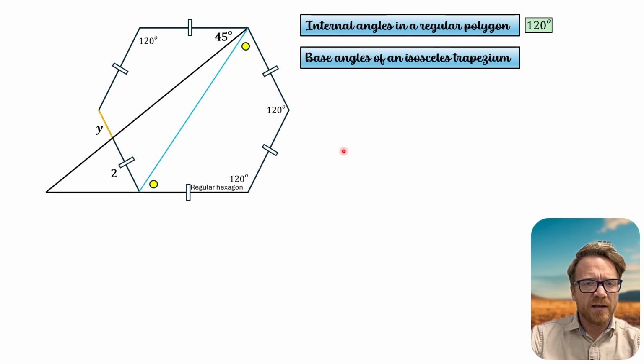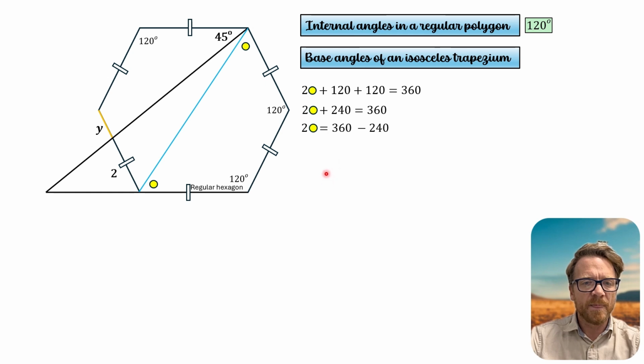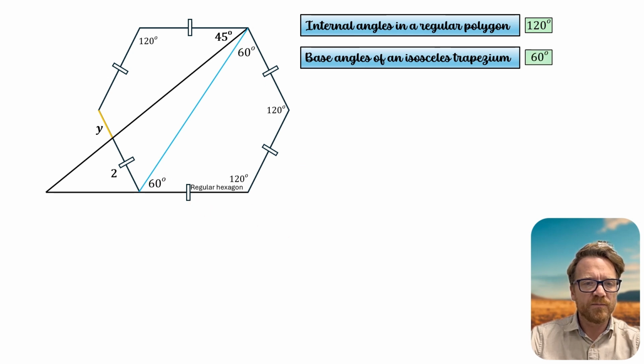So we can then take 2 of these angles plus 120 plus 120 equals 360, because that is a quadrilateral. So 2 of the angles plus 240 equals 360. And subtract 240 from both sides. So this yellow angle is 60 degrees. So we have this is 60, which means that this here is 60.